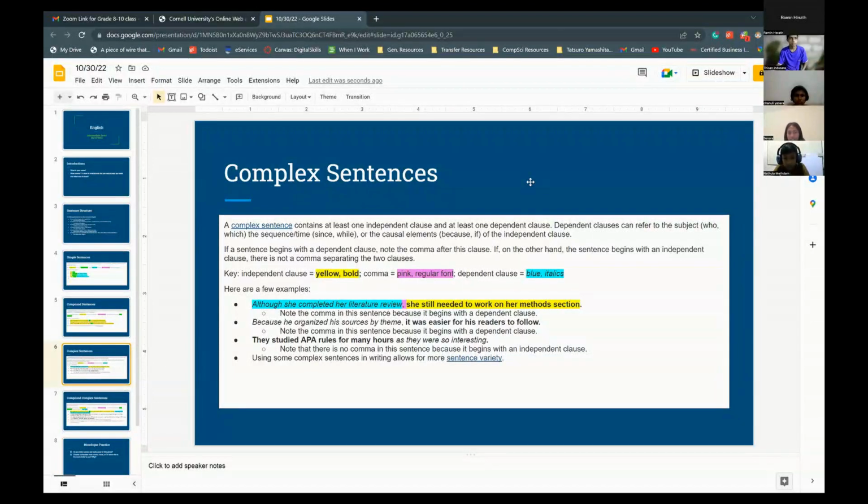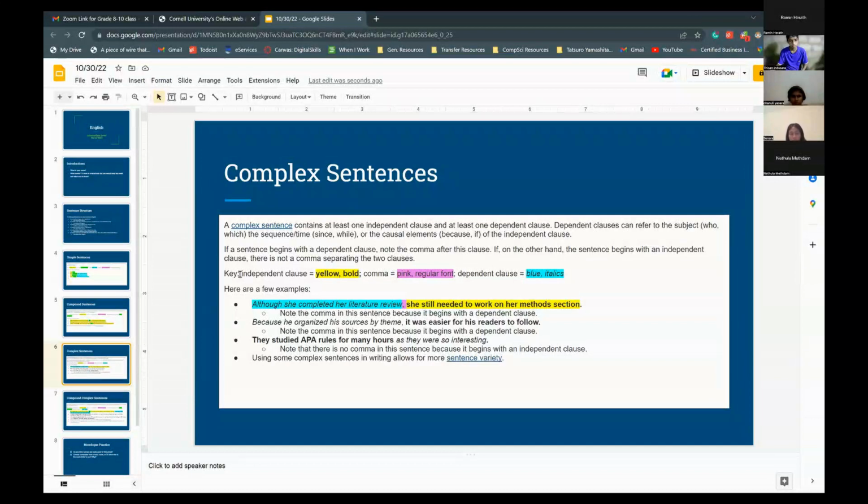So the complex sentence contains, I think this is the one that we did not cover last time. I know we covered simple, compound, and then compound complex, but we didn't cover complex. So a complex sentence contains at least one independent clause and at least one dependent clause. So dependent clauses can refer to the subject, the sequence and time, or the causal elements of the independent clause. If a sentence begins with a dependent clause, the comma can come after the clause, and on the other hand, if the sentence begins with the independent clause, there's no comma separating the two clauses.